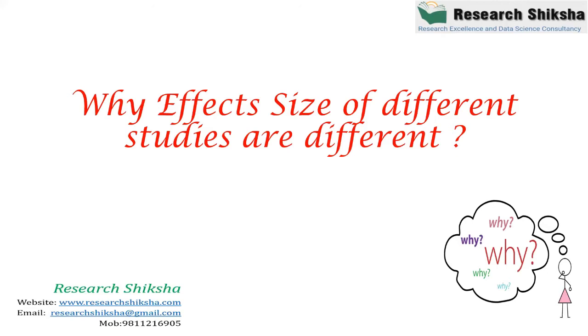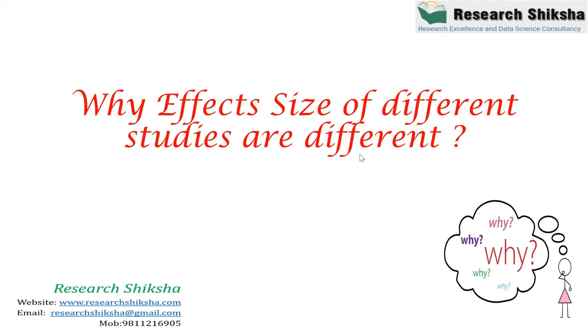Yes. So now you are giving me the right answer, because one of these studies may be conducted in the US on a different age group. One of these studies may be conducted in India on a different age group. So the studies may be conducted on different people, on different scales, with different environments, right? So there are differences: different respondents, different sample size. There are many reasons why different studies are giving me different effect sizes.